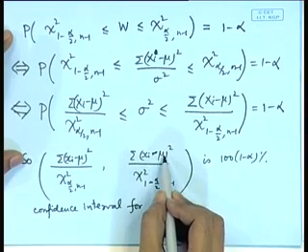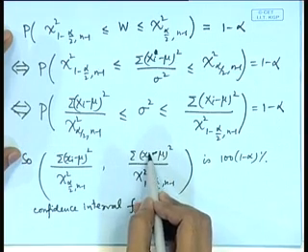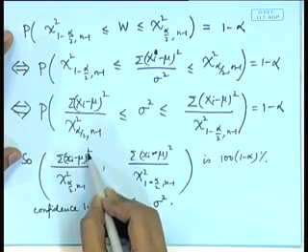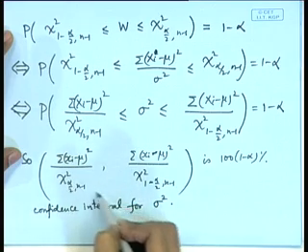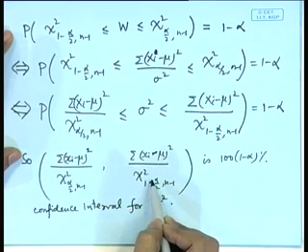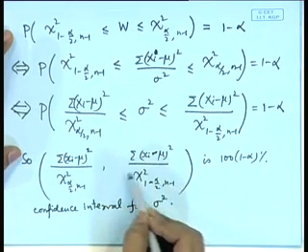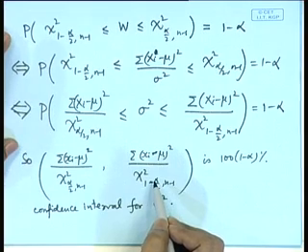This is when mu is known. So, if the sample is observed, then we can evaluate sigma xi minus mu square, and the chi square values can be seen from the tables of a chi square distribution, and the values can be substituted here.